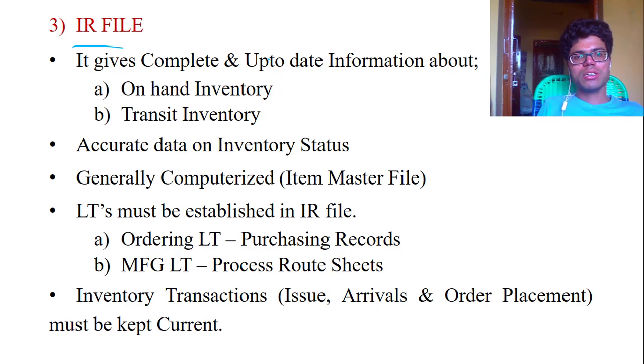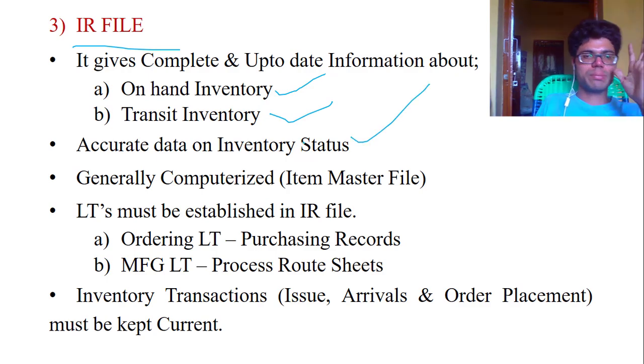Inventory record file. It gives complete and up-to-date information about on-hand inventory, that is, how much inventory is there in our hand at present. In-transit inventory means inventory on order. Accurate data on inventory status: the present and exact data related to inventory we have to give, that is known as accurate.